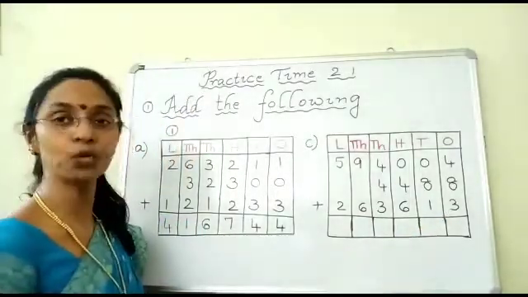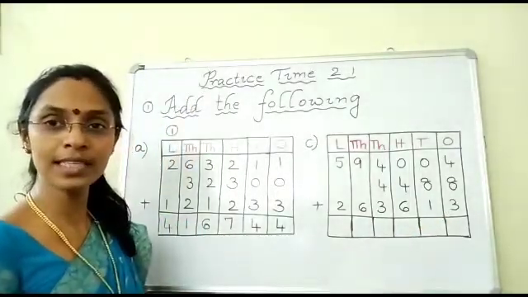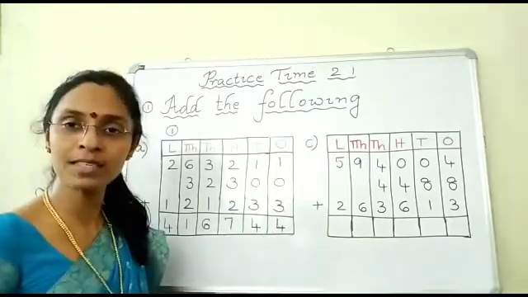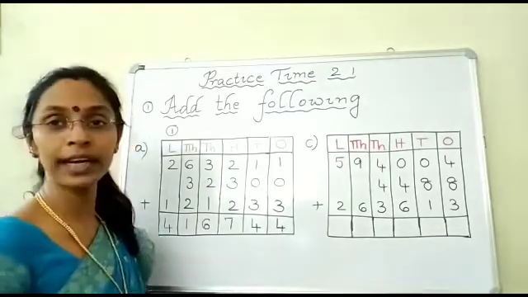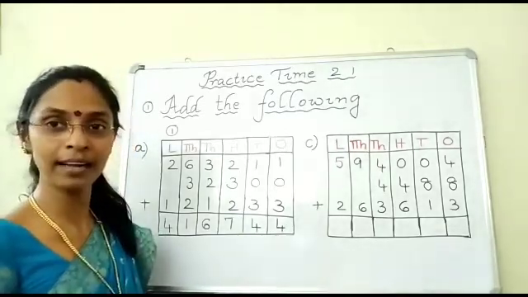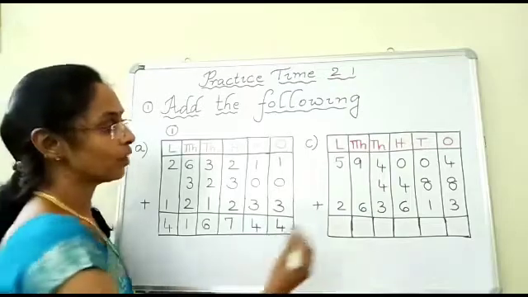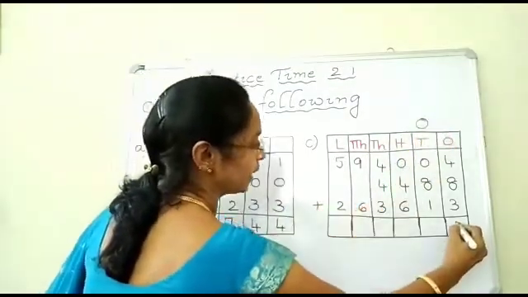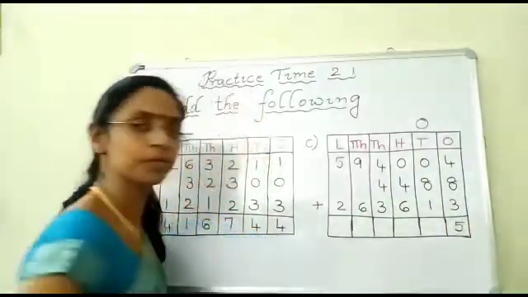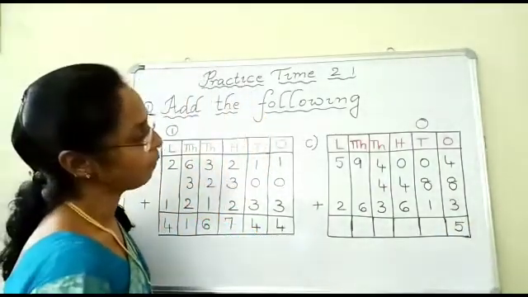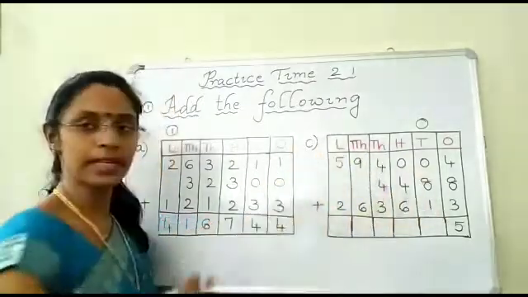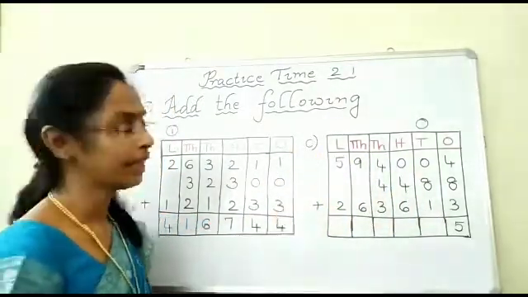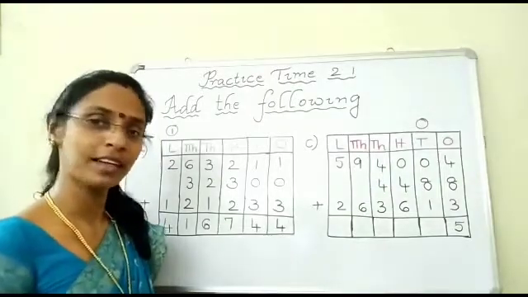Yes, add 3 to 12. 12 plus 3 is 15. You got 15 in ones place. Okay, now 15 can be written as 1 ten and 5 ones. So 1 goes to the tens place and 5 is written in ones place. Okay, children. Now, what are the digits in the tens place? 8, 1 and 0. 8 plus 1 is 9.